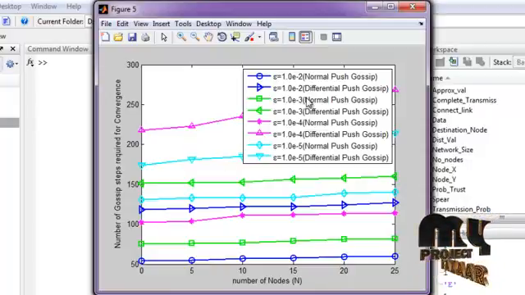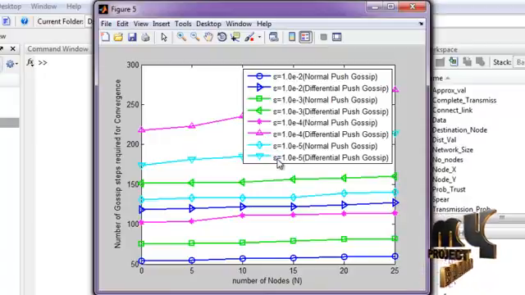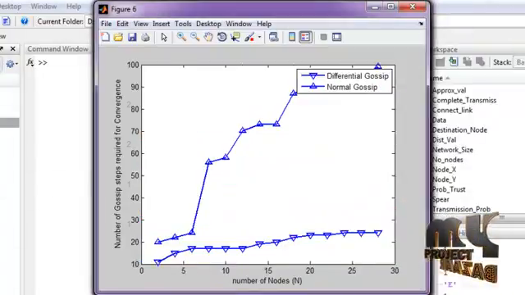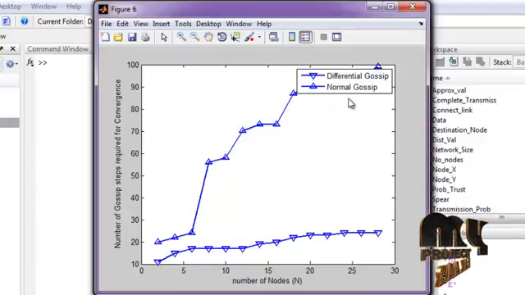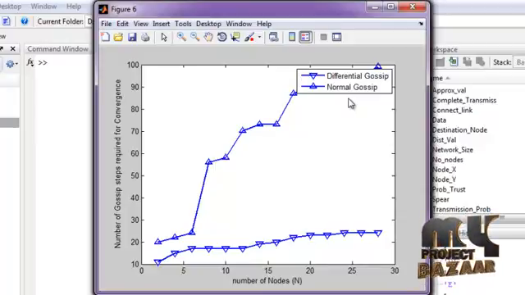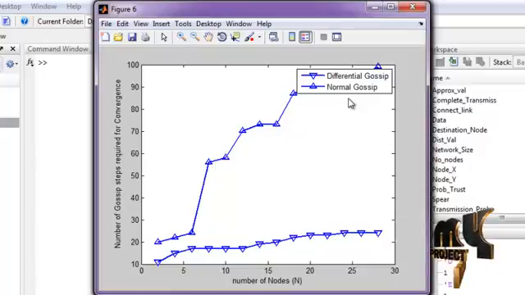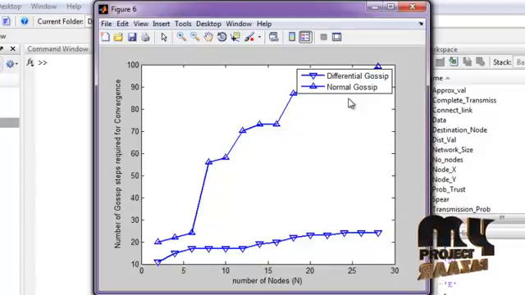Here we have to compare the result with the existing method, varying the epsilon parameters. Here we compare the number of gossip steps required for convergence, varying the number of nodes, with the existing and our proposed work. Finally, we analyze the attacker nodes using the gossip algorithm and implementing the peer-to-peer network. Here we compare the existing and our proposed system.